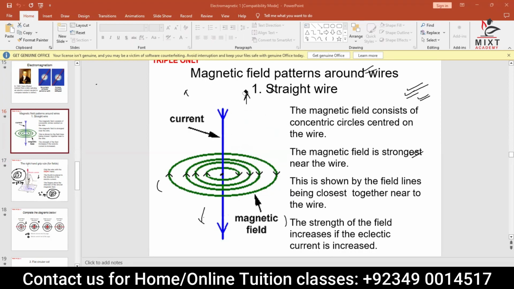Guys, any problem in understanding this? Ibrahim, Yumna, Armina? No, sir. I want you to write this please quickly and draw the diagram as well.